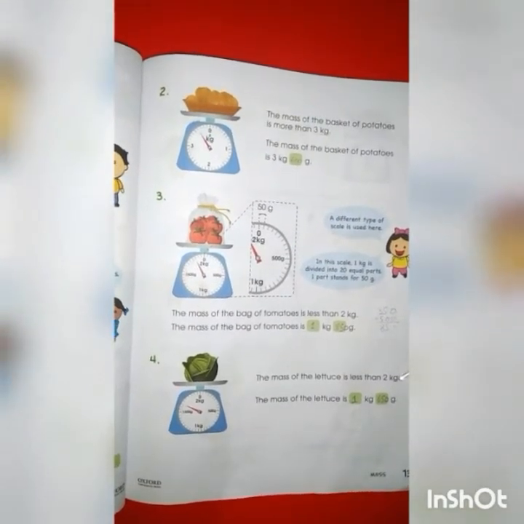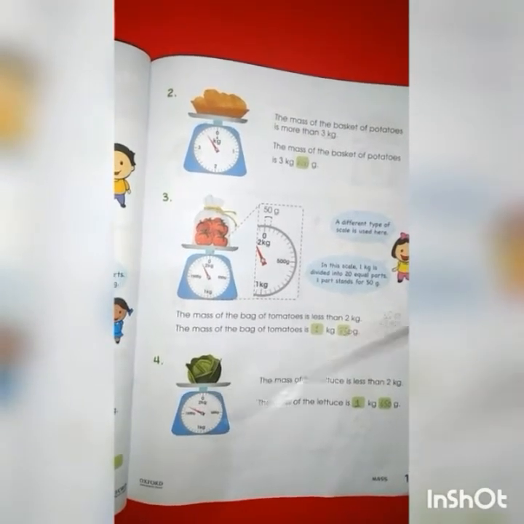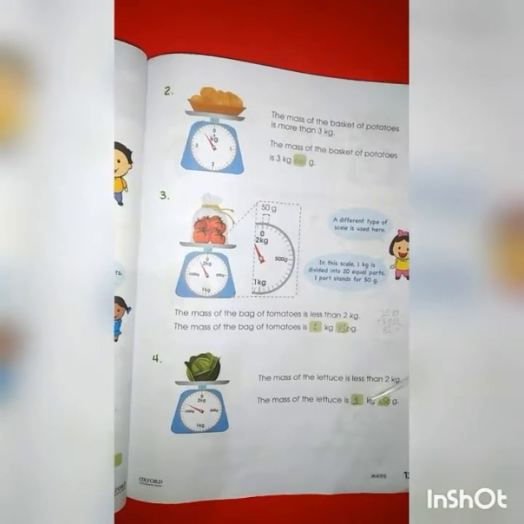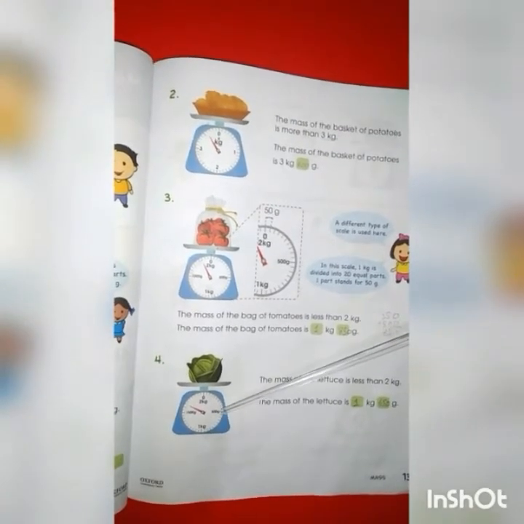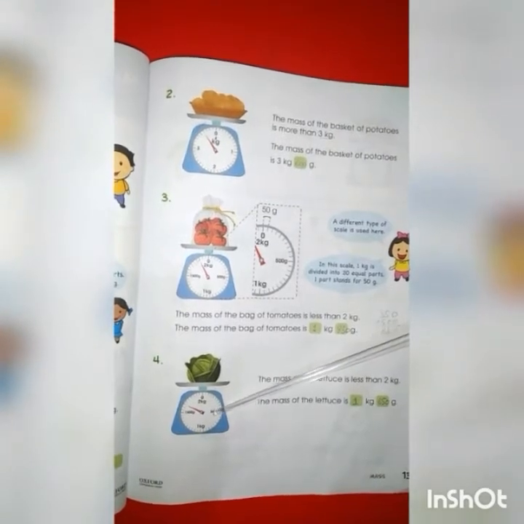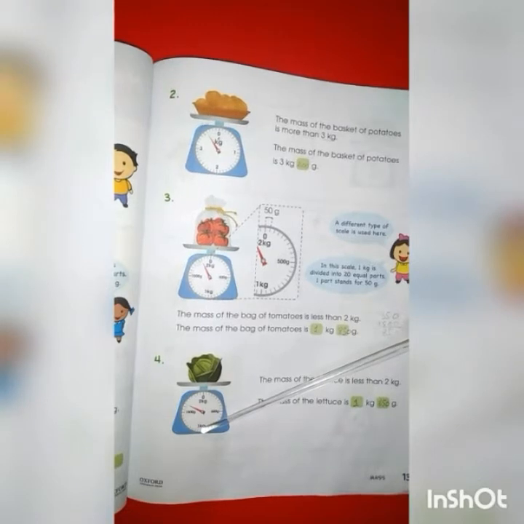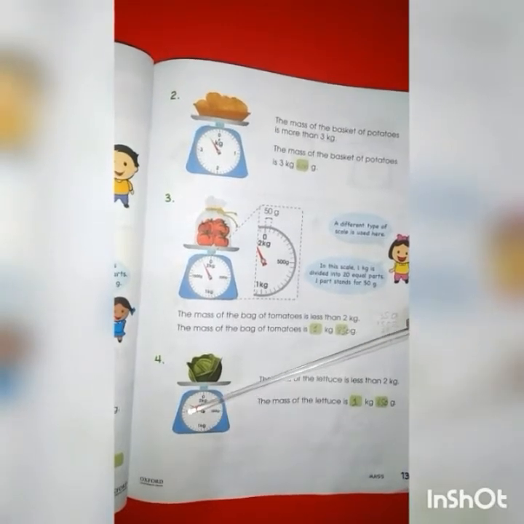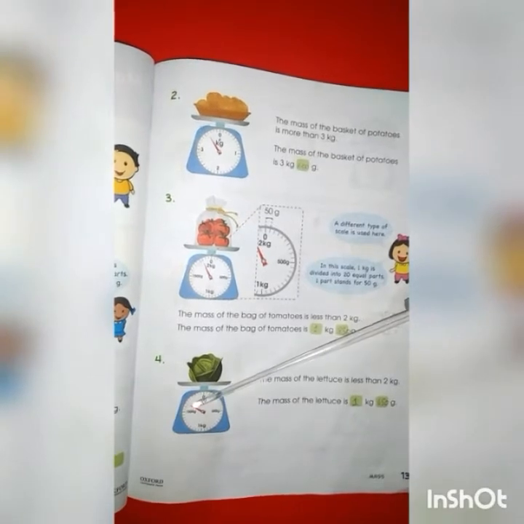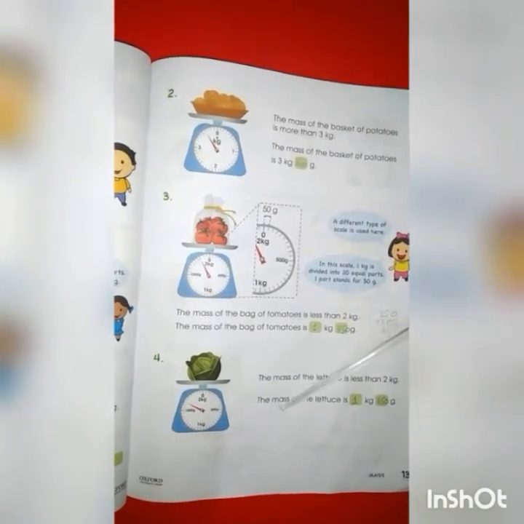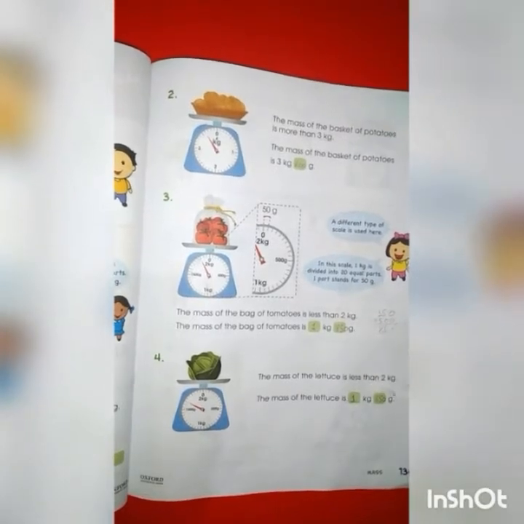Number 4. The mass of the lettuce is less than 2 kg. As you can see here, the mass of the lettuce is 1 kg and 650 grams, because on this scale 1 kg is divided into 20 equal parts and each part stands for 50 grams. After 1 kg we count the marks and we get 650 grams, so in total the mass of the lettuce is 1 kg and 650 grams.